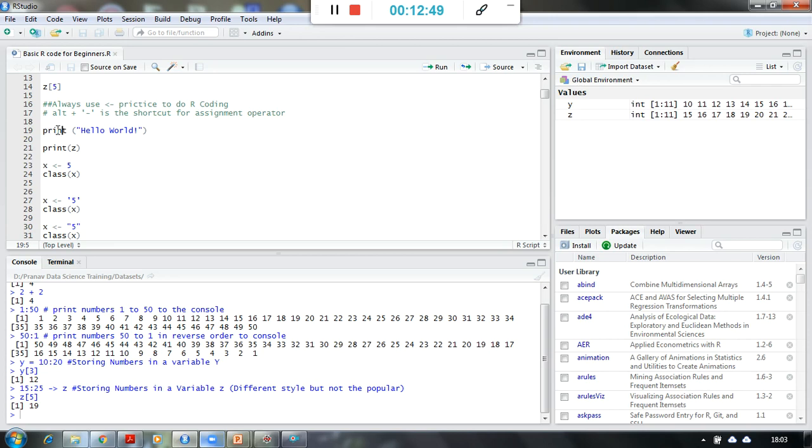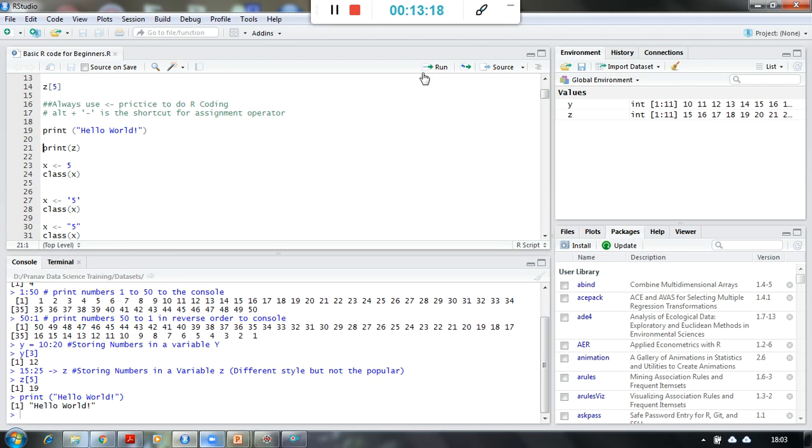Whenever we see something new, like when we buy a printer at home, it prints something like hello world. If I want to print anything for that matter, I'm going to use the print function over here. It is going to print something in the console. So you see here in the console, the output has been printed.